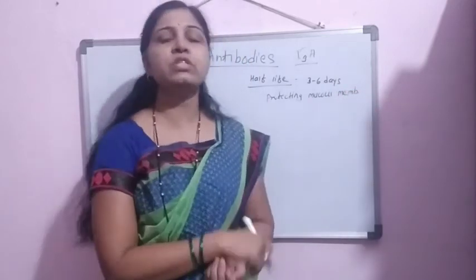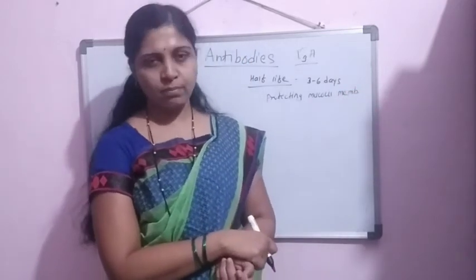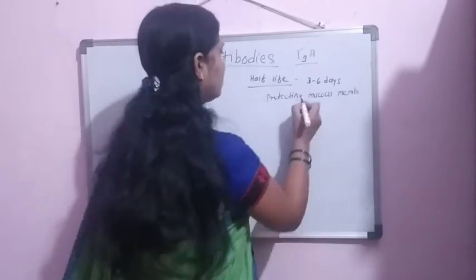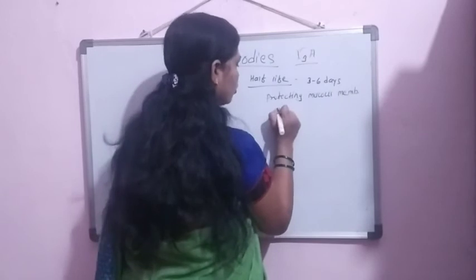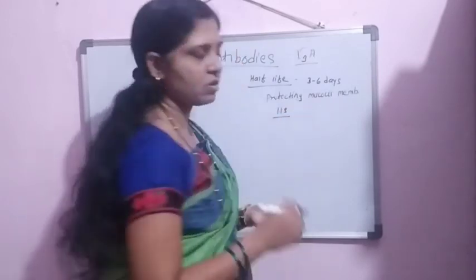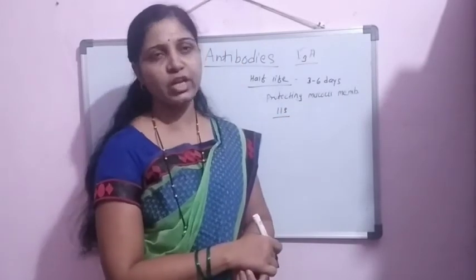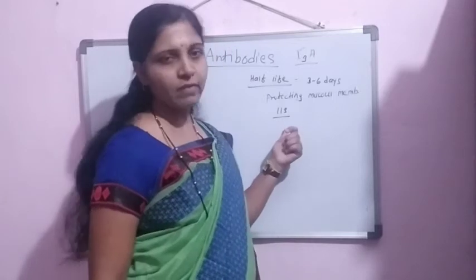The sedimentation coefficient of IgA is 11S.